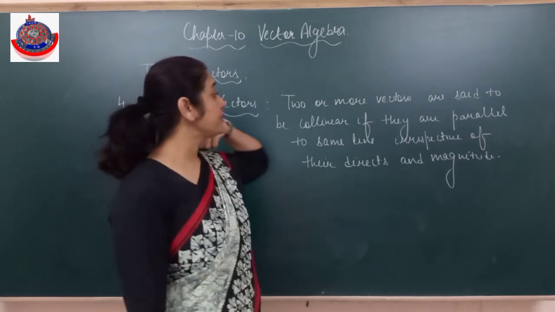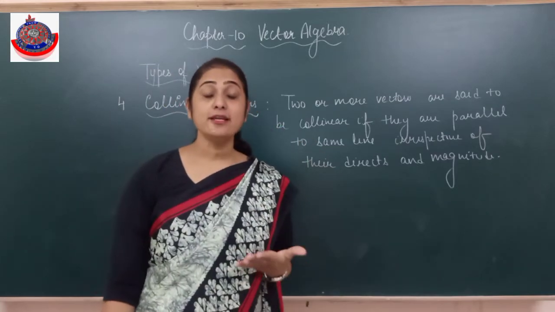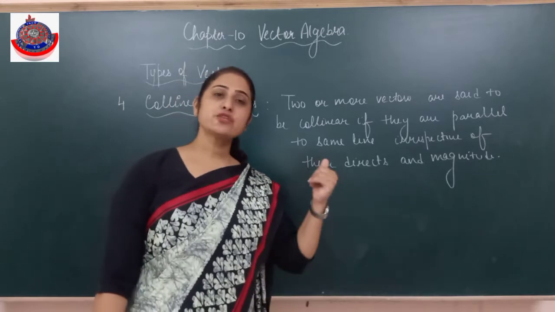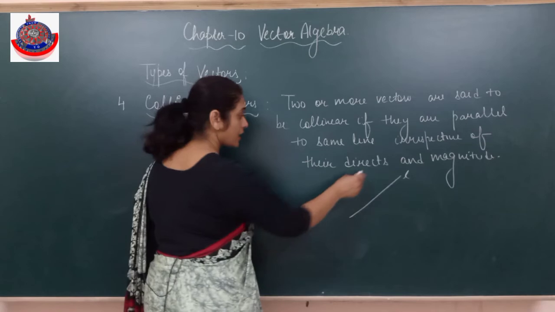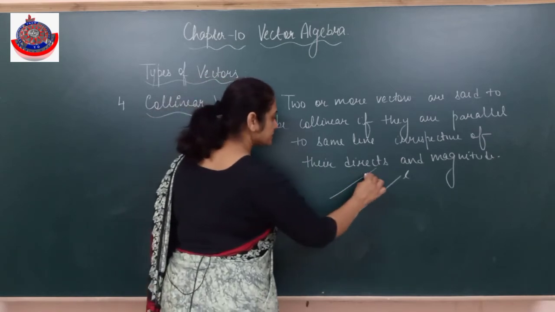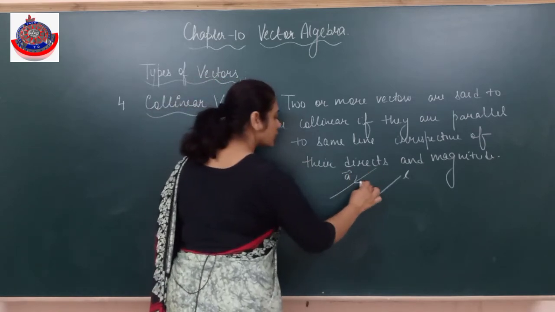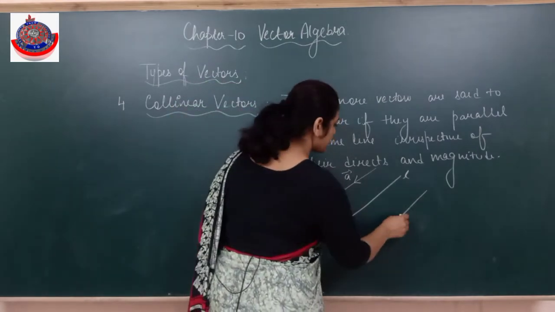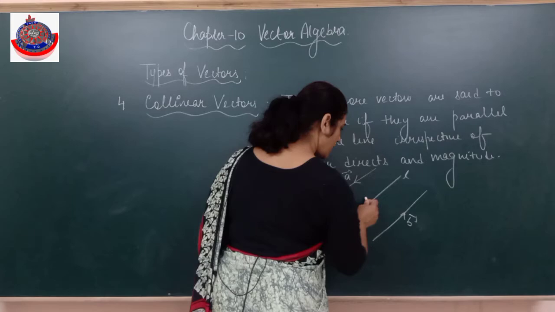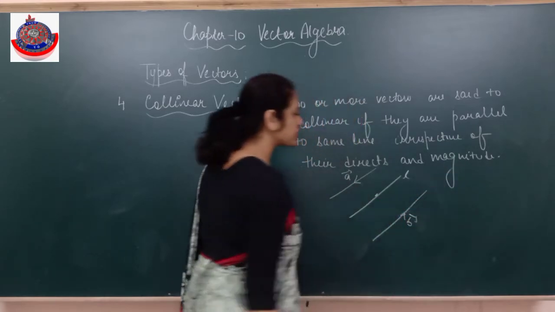So collinear vectors means vectors which are parallel to the same line irrespective of direction. Suppose the line is going this way. This is my line. So this is my vector A, going this way. That's okay, it doesn't matter. There's another vector B, which is parallel to this only, but the direction is this way.